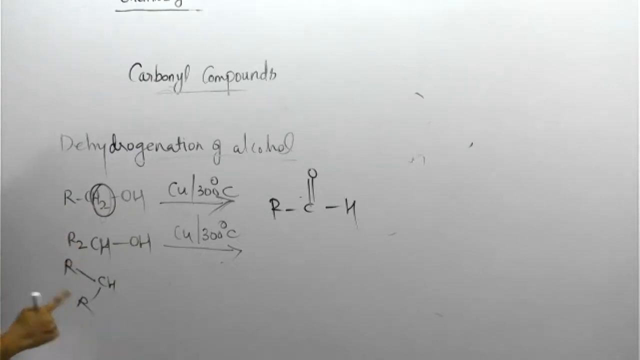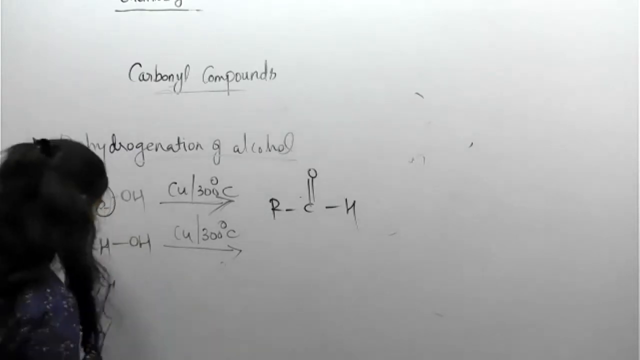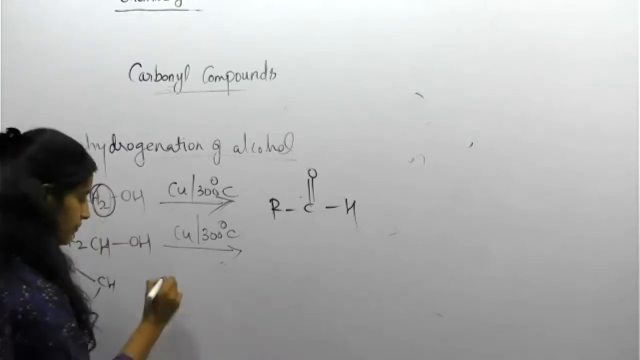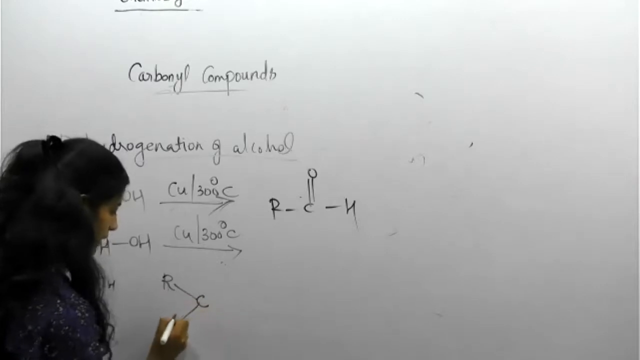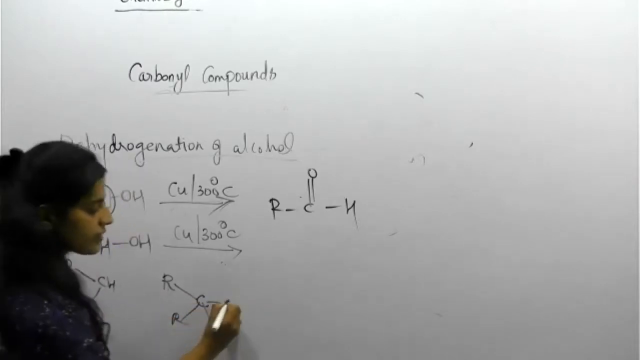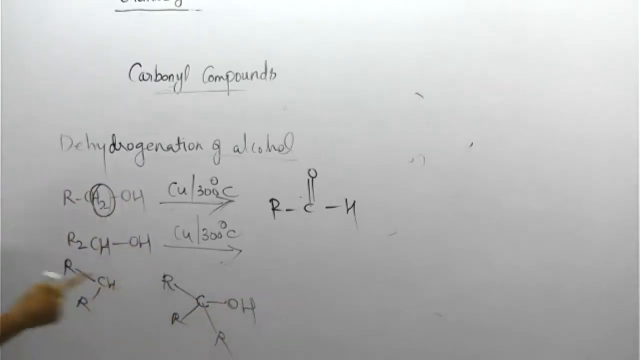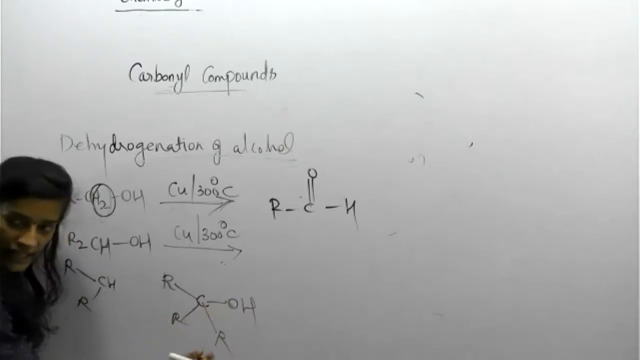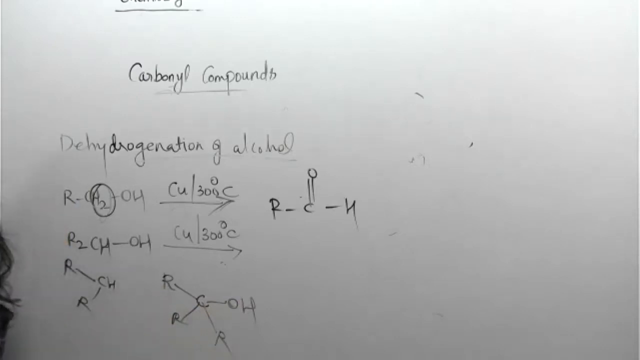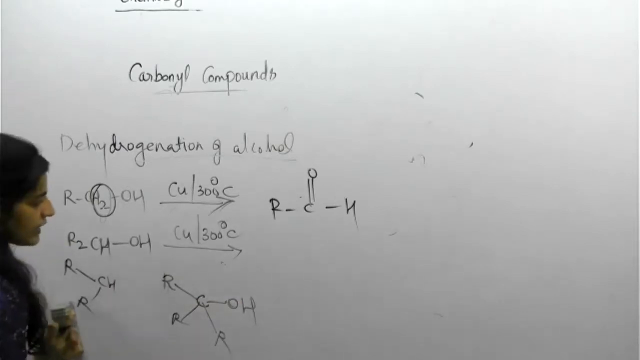Otherwise, it is secondary. One more thing. Look, R, C, R. What about this? Which type of alcohol is this one? Tertiary. Why? The alcohol group's carbon is attached to the other three carbons. That's why it is tertiary. Clear? Okay. Then students, predict the product.